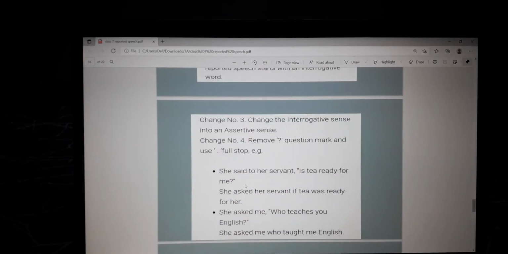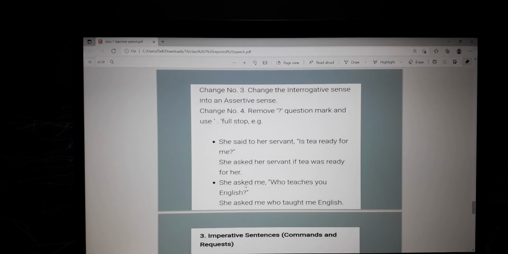The third change for the interrogation is to change the interrogative sense into an assertive sentence. Assertive means when you want to ask something with force, forcefully, but in a very mild manner. Then you have to change these. Why did you do this? So if you are changing, see, why did you do this? It is giving a sort of force in your voice or in your sense. That means it is a compulsion for the person to answer.